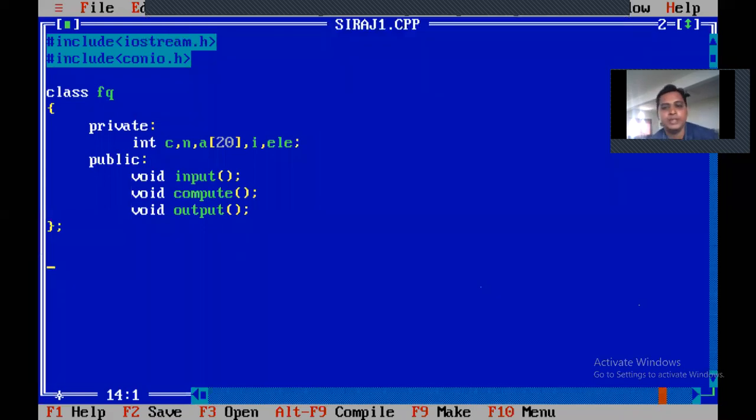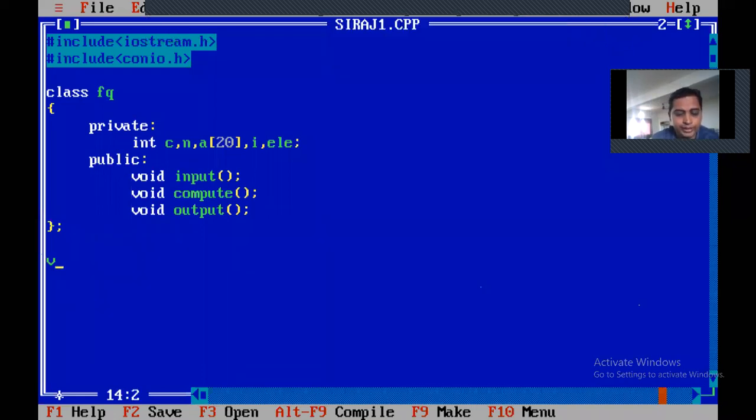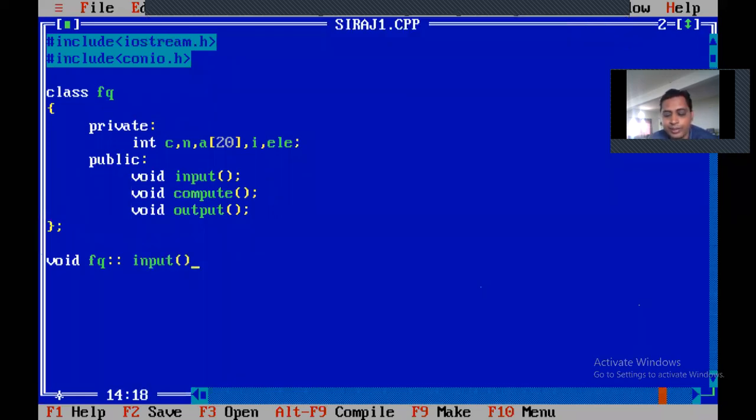Okay. Now next you have to give the outside class declaration. This is very important for us. You have to declare outside the class. So first write void, space, class name. What is that? FQ, space, then the scope resolution operator, then the input function, input open close bracket. Okay. Then open bracket, enter.